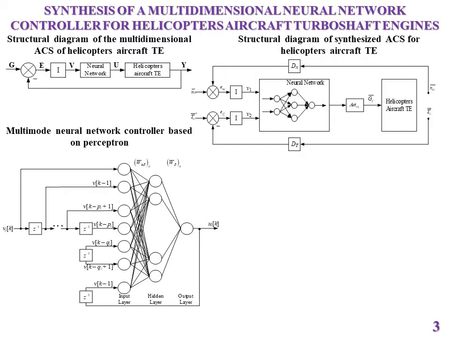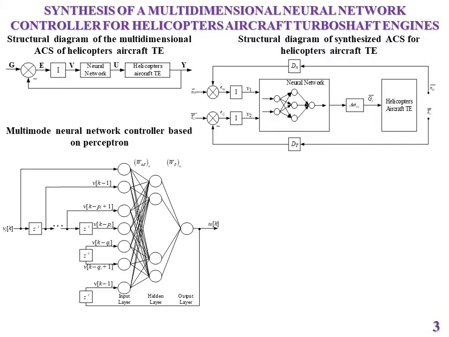A block diagram of a multidimensional automatic control system for helicopters, aircraft, turboshaft engines, using the TV3117 aircraft engine as an example, is proposed with the inclusion of N integrators in the system, one in each of the N channels of the control system, implemented in the form of a multi-mode neural network controller using a dynamic recurrent neural network based on a perceptron, which provides control of the object subject to the following requirements for the synthesized automatic control system: astatism, zero static error, physical implementation of the neural network controller, stability and given quality of control processes on a fixed set of modes of engine operation.